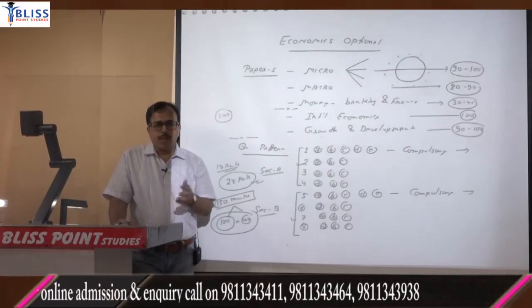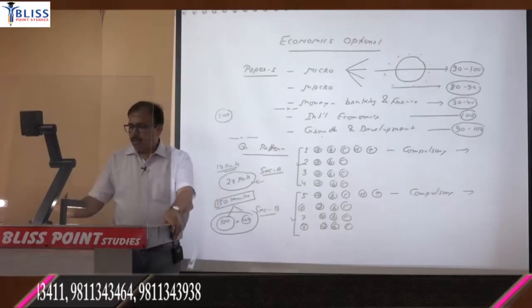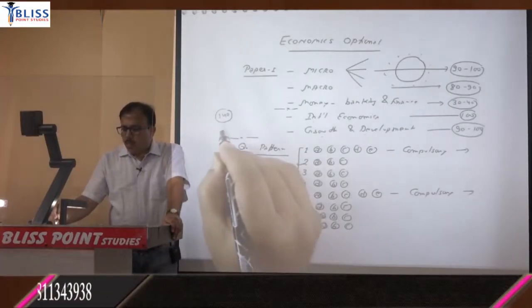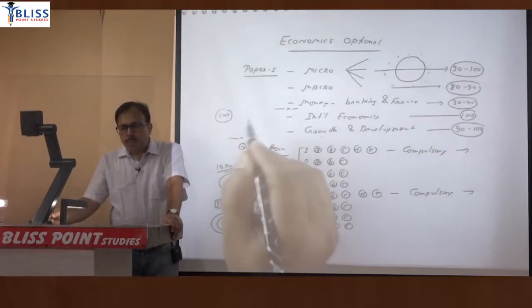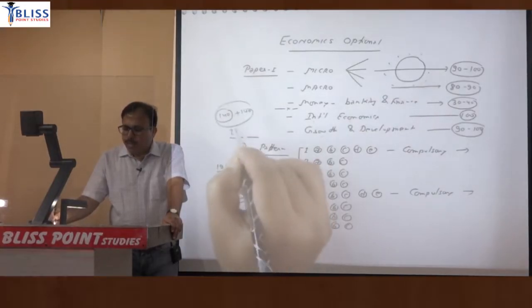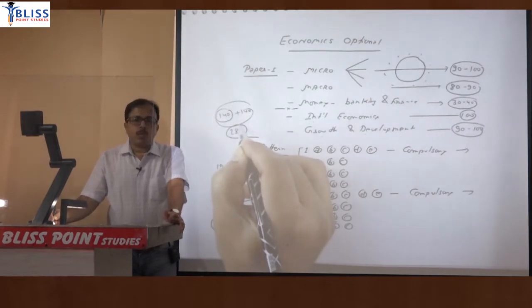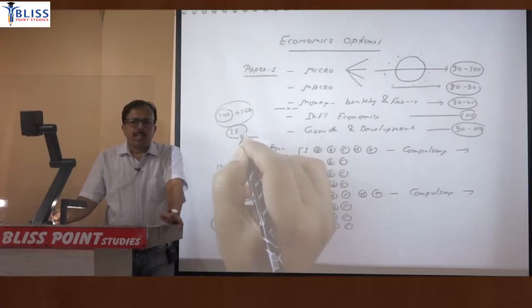So you can exceed that 150, or you can approach 160, 170 for paper 1. But if you secure at least 140 in paper 1 and maintain the same in paper 2, then a score of 280 is very good, given that the top rankers are also scoring in that range.